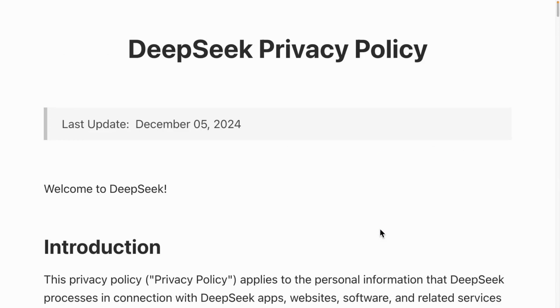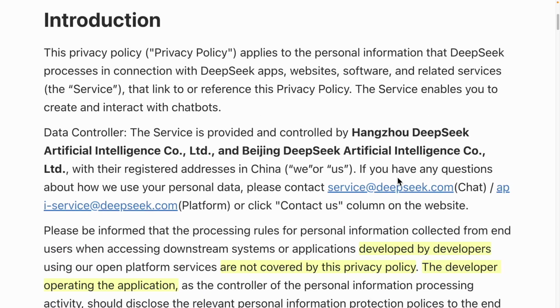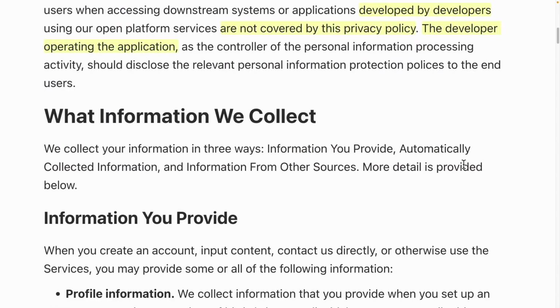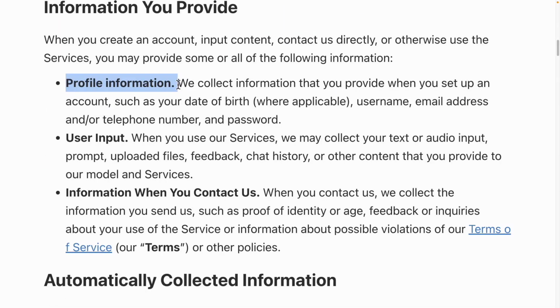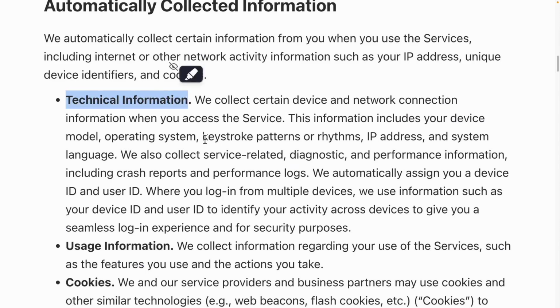In other words, when you access DeepSeek through their official website, similar to how we connect to ChatGPT, you are required to link to their servers. This typically involves connecting to OpenAI servers, which are primarily managed by Microsoft. Under these circumstances, the relevant privacy policies are enforced, and they collect various types of profile information. In addition to phone numbers, passwords, and email addresses, the application also gathers everything users type, such as chat histories and more technical details. This includes the way we type on the keyboard, the patterns and rhythms of our typing, IP addresses, the system languages we use, the types of smartphones we have, and the operating systems we run.